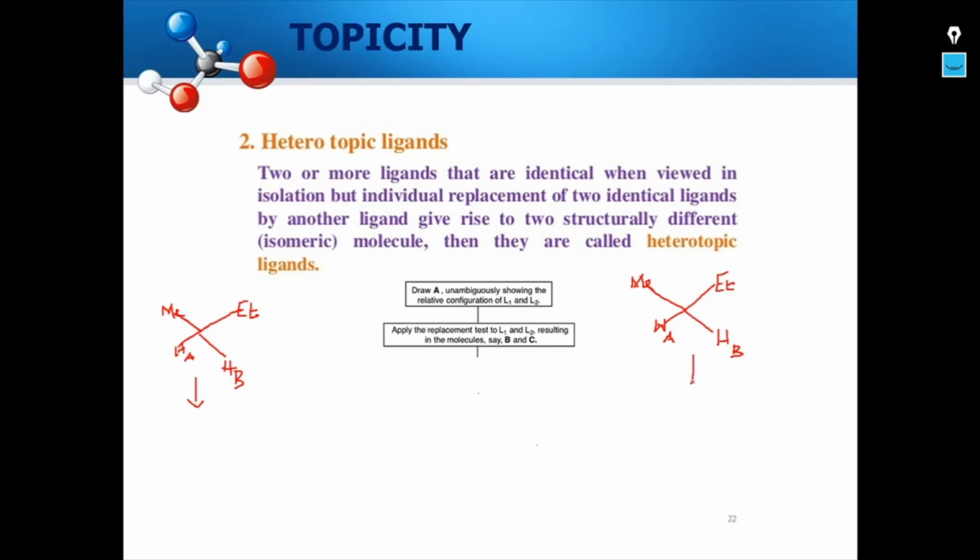Okay, so I'm going to do a replacement test. Say I'm going to add some X over here, and the same X over here. So I'm going to replace my HA, and here I'm going to replace my HB. I'm going to end up with products.